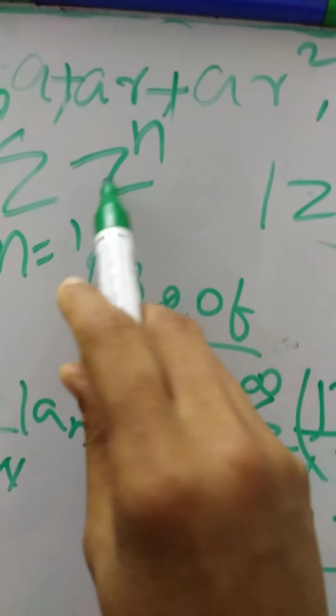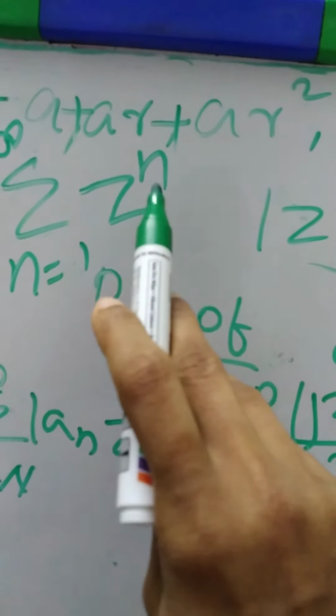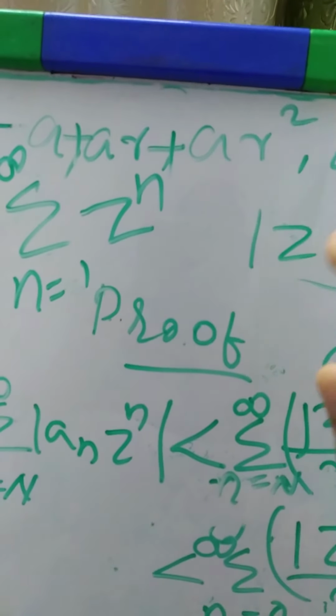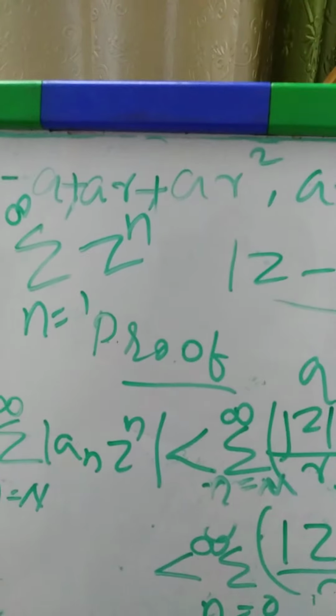You can expand it as z plus z square plus z cube plus etc. The common ratio is z.